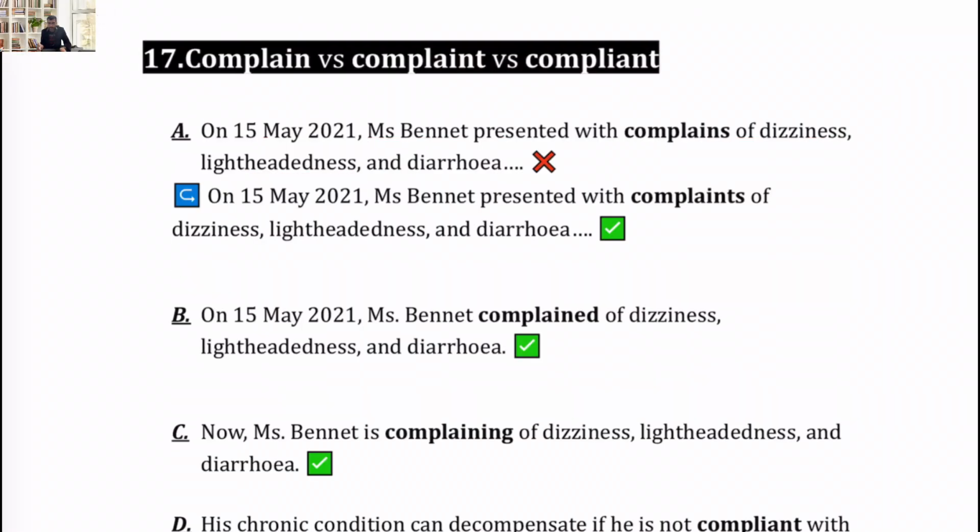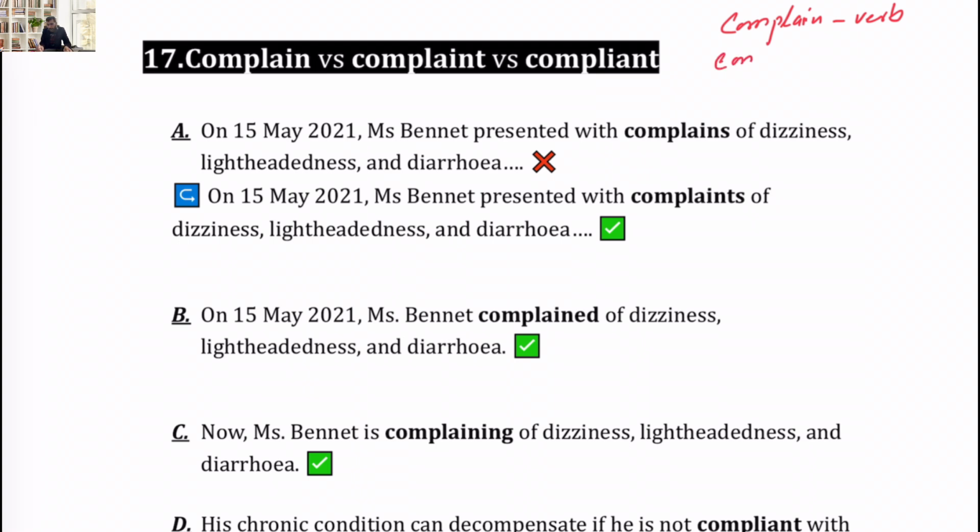The 17th mistake is the confusion between three words: complain, complaint, and compliant. Complain and complaint are similar, but complain, the one ending with n, is a verb, with different forms like complain, complained.